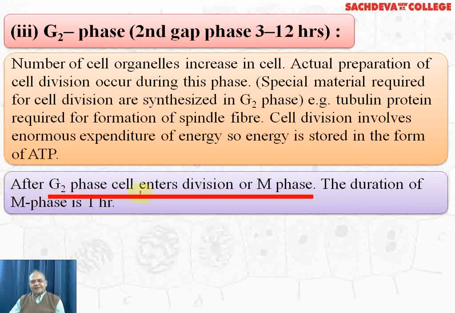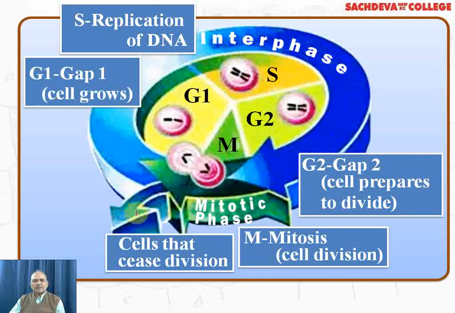After G2 phase, cell enters the division or M phase, and the duration of M phase is 1 hour. Now you can see the entire cell cycle. You have G1, S, G2 and M. That is the gap phase 1, followed by replication of the DNA, duplication of the DNA, and the cell preparing itself for the mitosis in the gap phase 2.